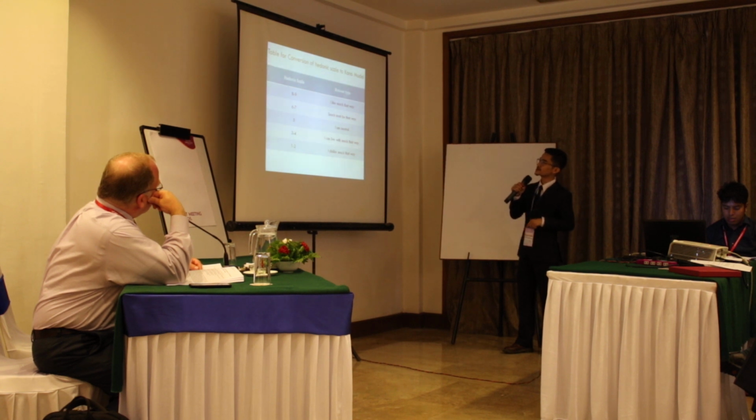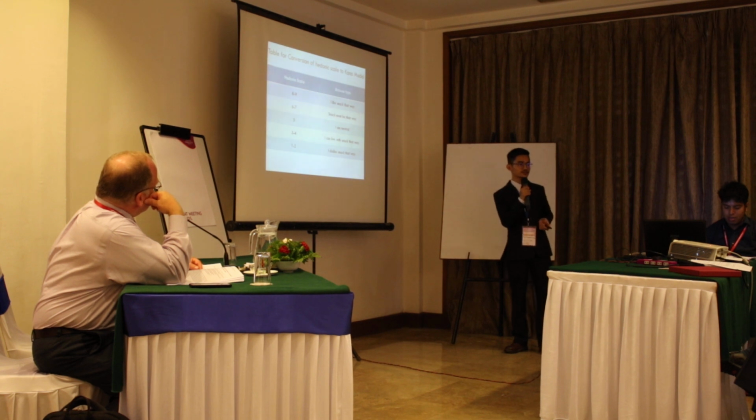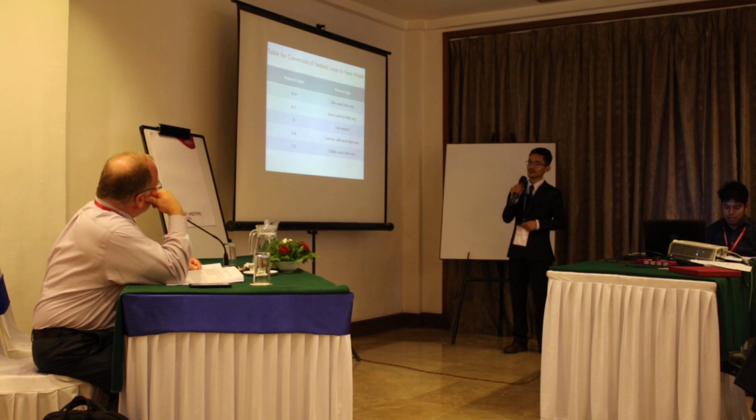You can see 8 to 9 means I like that snack that way. Suppose someone tasted our snack and scores 8 to 9, that means he liked that snack. Suppose he scores 3 or 4, then he's trying to say that I can live with the snack that way. If he scores 1 or 2, that means he disliked the snack.